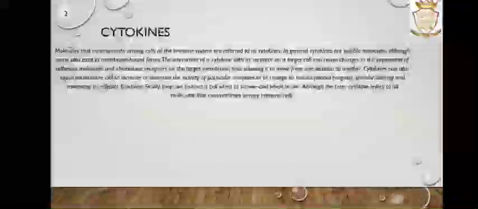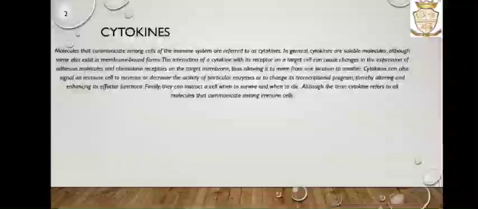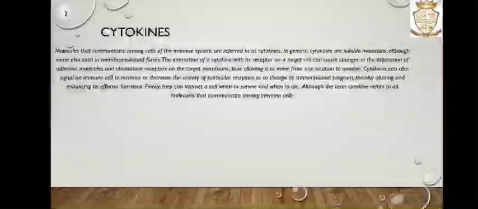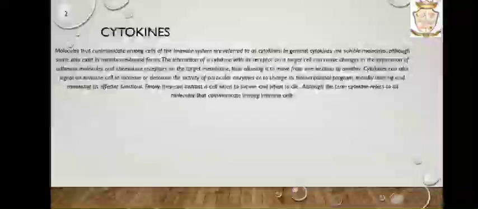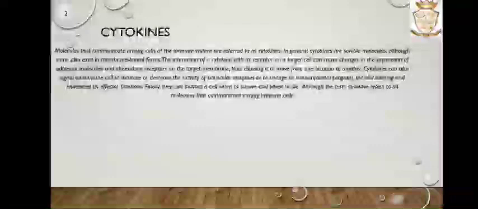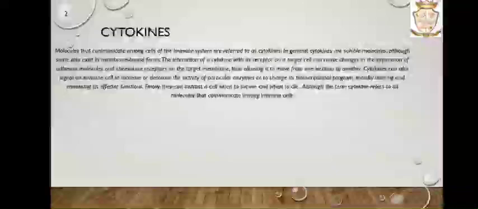Cytokines are molecules that communicate among cells of the immune system. In general, cytokines are soluble molecules, although some also exist in membrane-bound forms. The interaction of a cytokine with its receptor on a target cell can cause changes in the expression of adhesion molecules and chemokine receptors on the target membrane, thus allowing it to move from one location to another. Cytokines can also signal an immune cell to increase or decrease the activity of particular enzymes or to change its transcriptional program, thereby altering and enhancing its effective function.